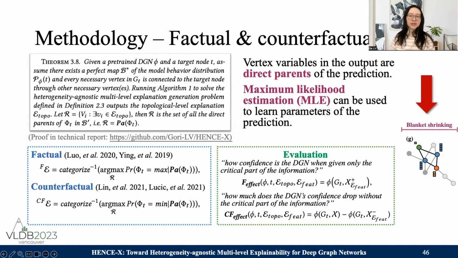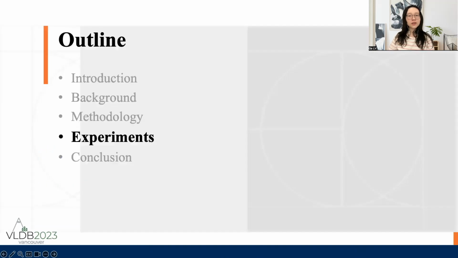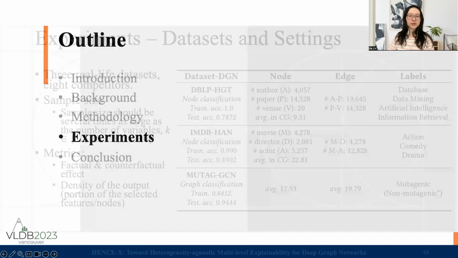For factual effect, we keep only the explanation and remove other information from the input and check how confident the DGN is when given only the critical part. For counterfactual effect, we remove the explanation parts and see how much the DGN's confidence drops without the critical part.